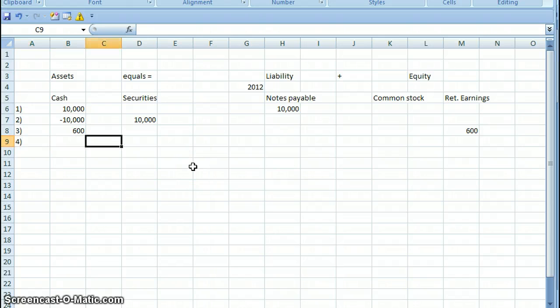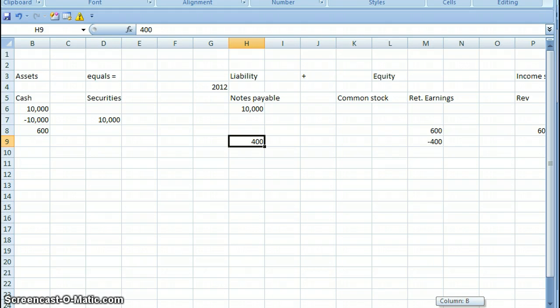Nothing's going to happen to cash. And what's going to happen here is liability is going to go up, and retained earnings is going to go down. The reason why liabilities goes up, now if you notice, this is on the right hand side of the balance sheet. Just like on the left hand side over here, this was an asset exchange. $10,000 cash for securities. We're giving up $400 in equity, and we're creating a liability of $400 for notes payable. So the balance sheet stays in balance on the right hand side.